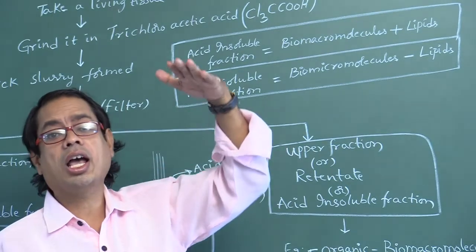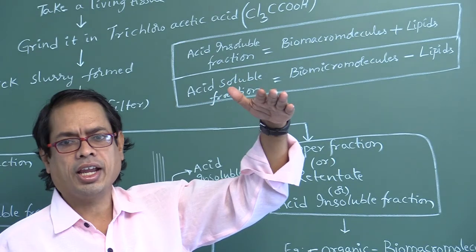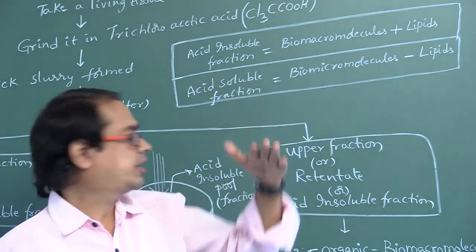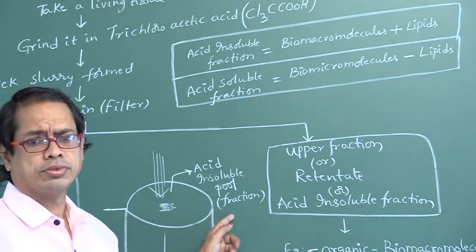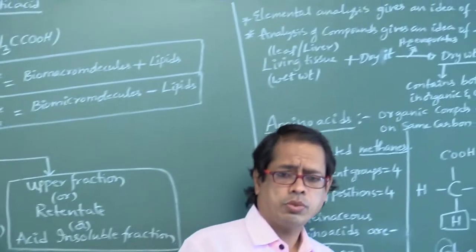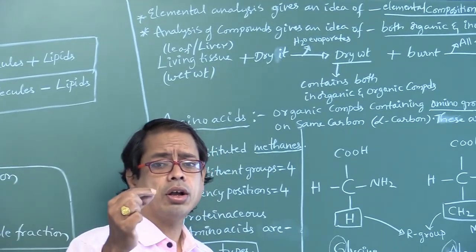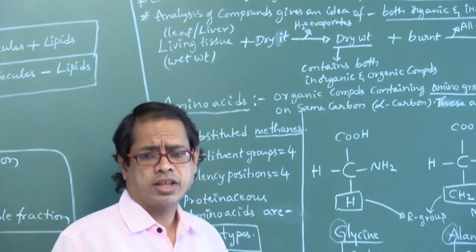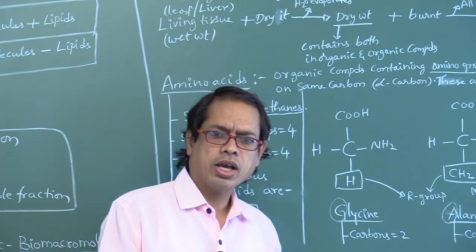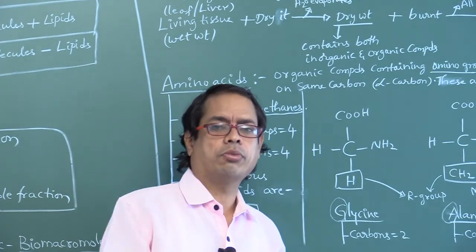That's why they stay at upper fraction, that is retentate or upper fraction or acid insoluble pool. Okay, right. One more question, my dear students. Large number of organic compounds found in upper fraction or lower fraction? Lower fraction. Why? Because lower fraction contains thousands of organic compounds.